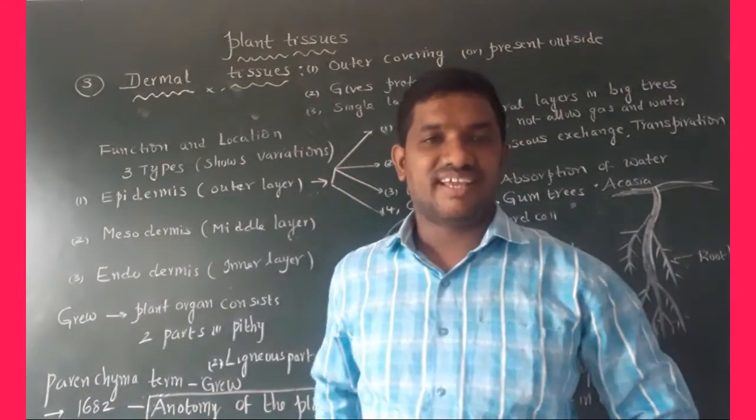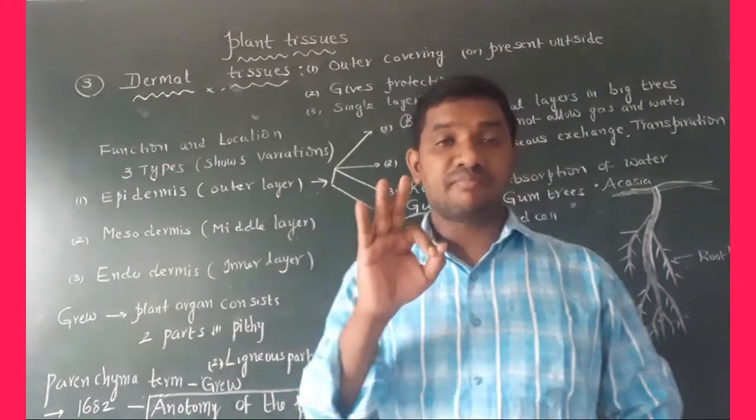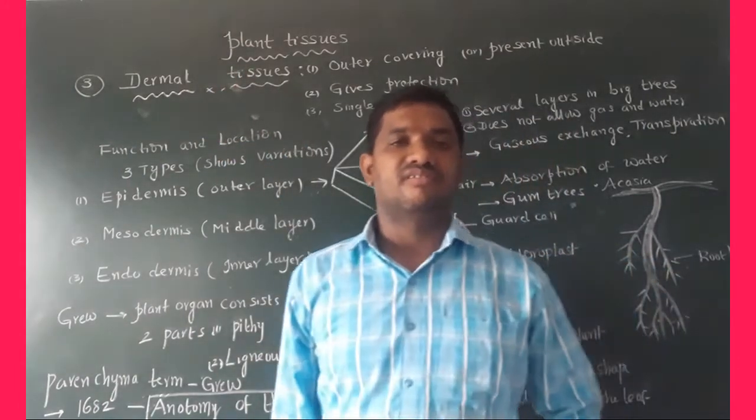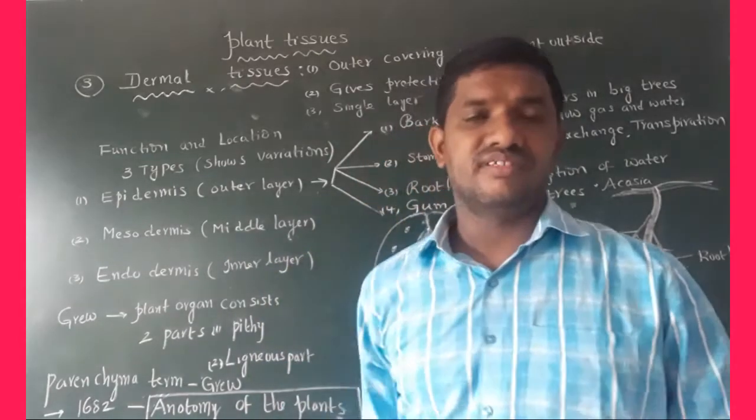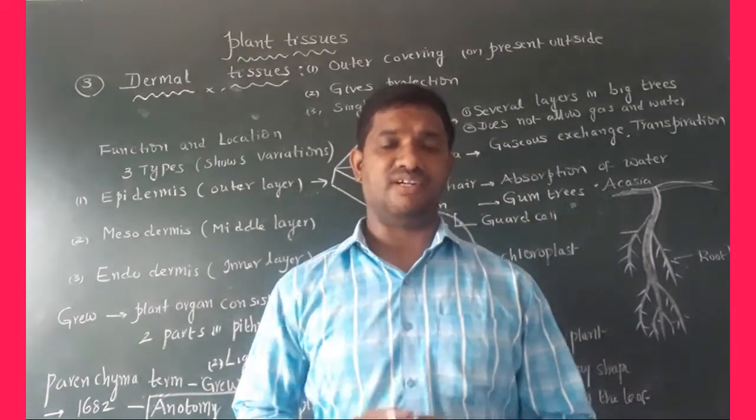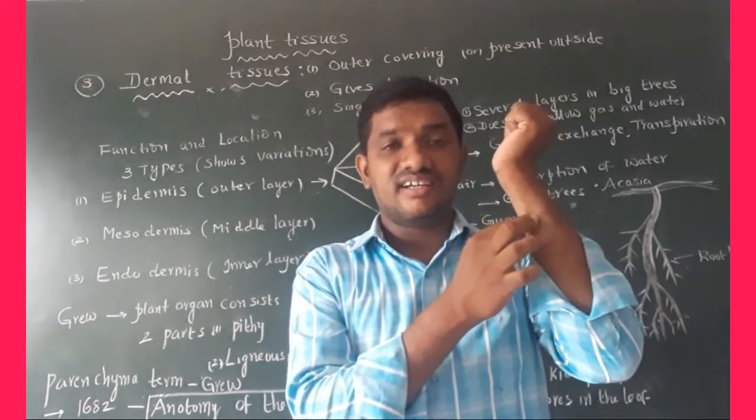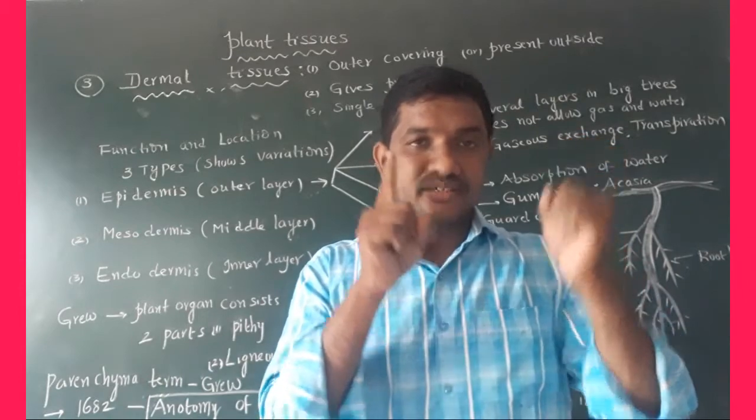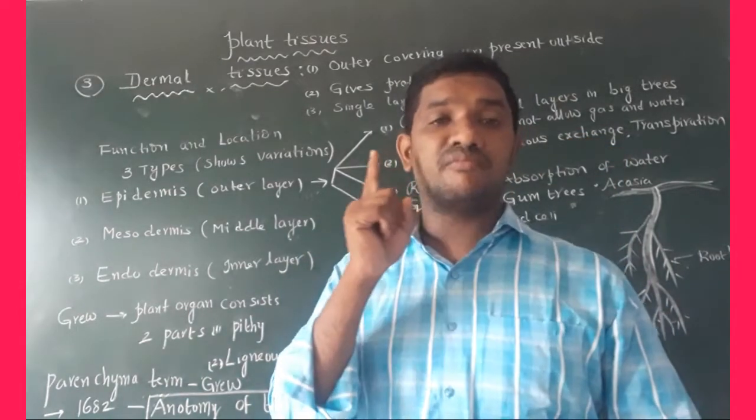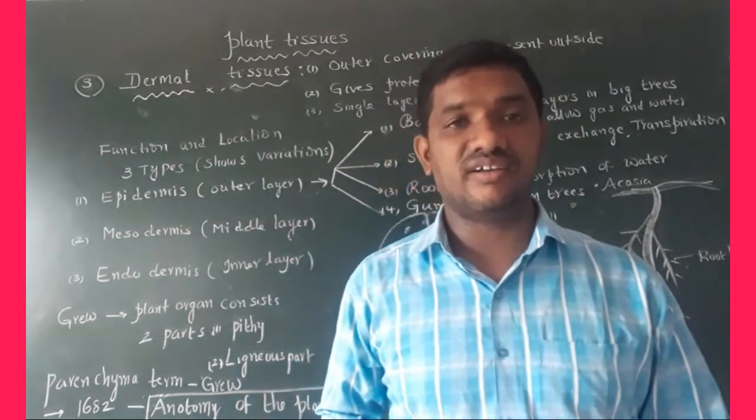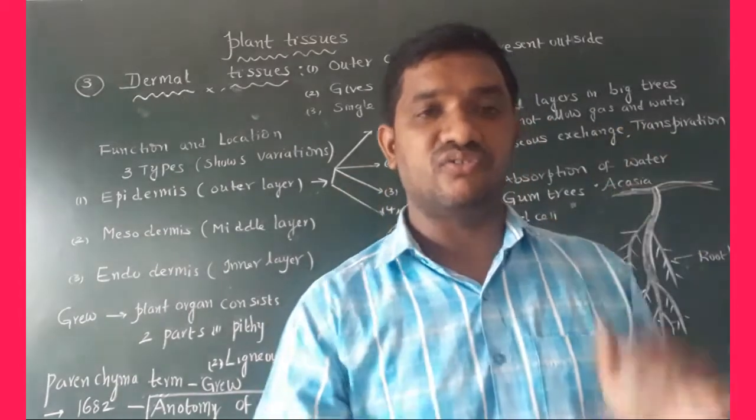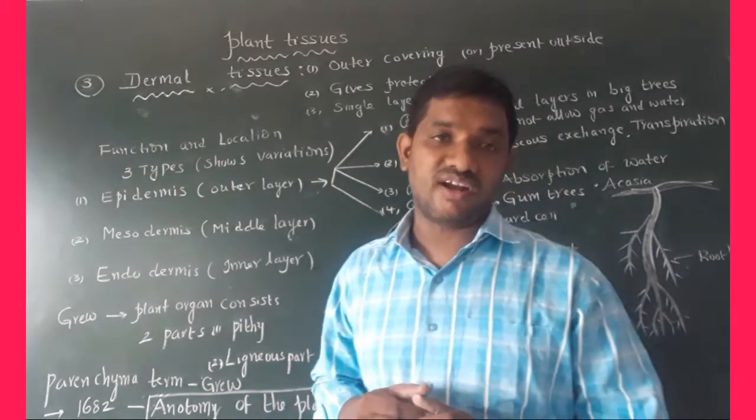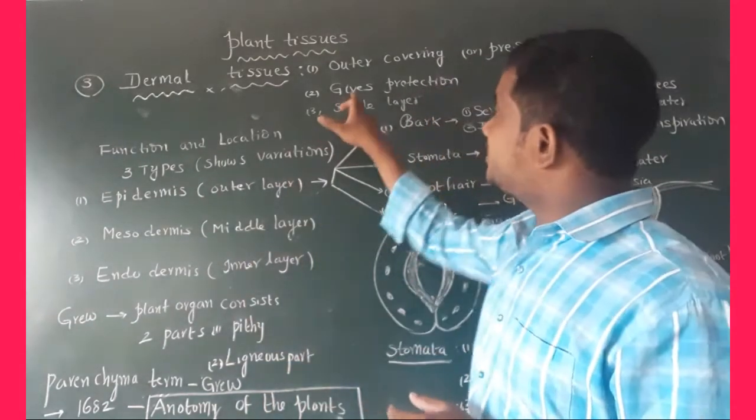Hi, the next concept is the third type of plant tissue, that is called dermal tissue. What is dermal tissue? It is the outer covering of the plant body. Skin is the outer covering of the animal body, whereas the plant has an outermost layer, that is called dermal tissue. The outermost layer of the plant body is called dermal tissue, which gives protection.